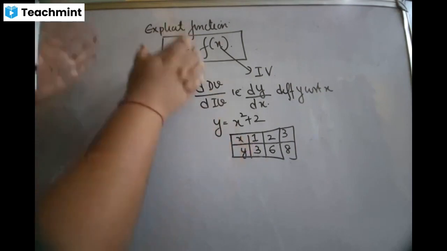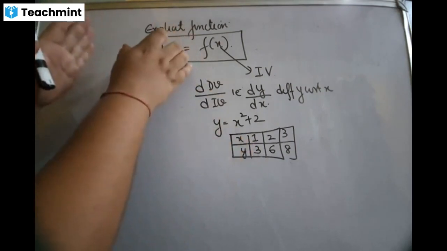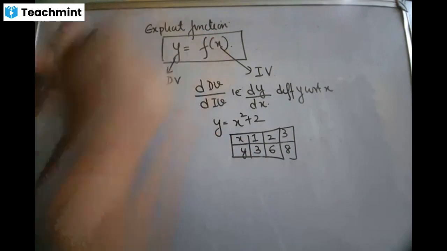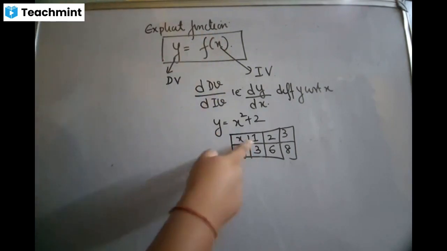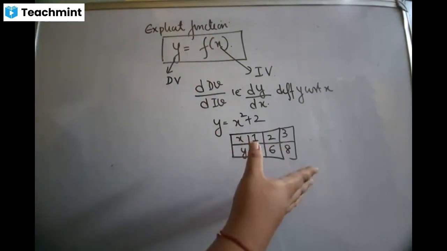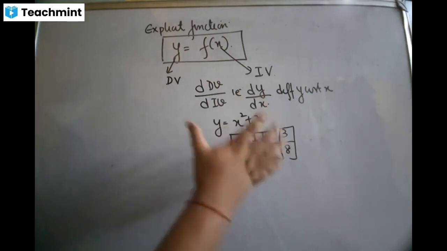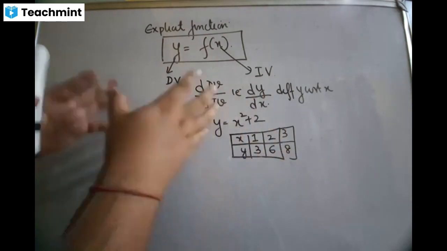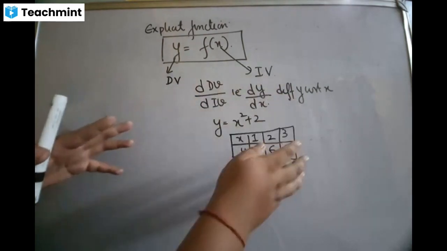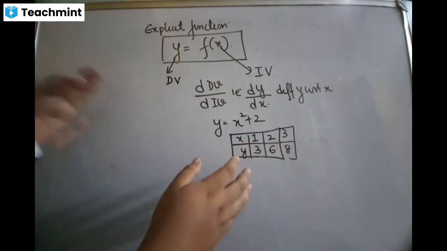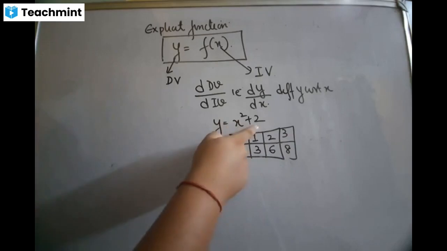That is why the term which you see on the left is called your dependent variable, and the term which you see on the right is called your independent variable. The choice of x was random. According to that, the value of y changed, isn't it? So that is why, given an explicit function, meaning one variable on the left hand side and another variable on the right hand side, the variable to the left is called the dependent and the variable to the right is called your independent.